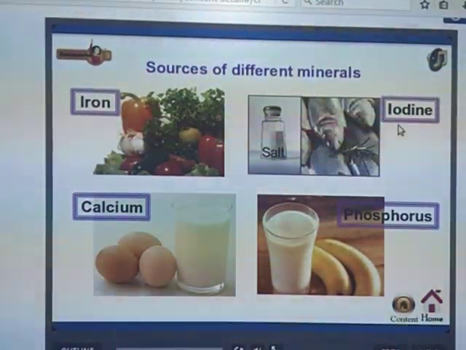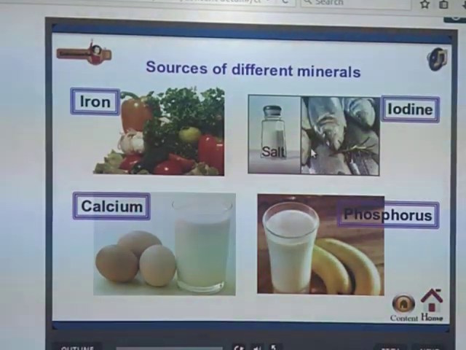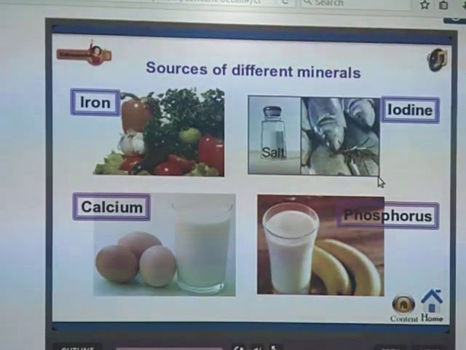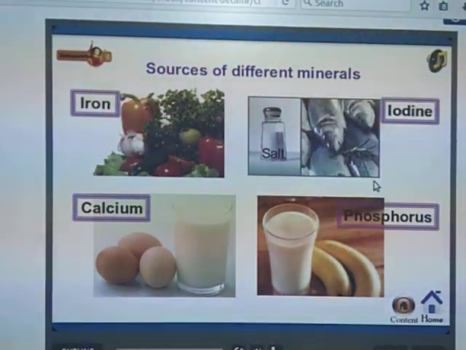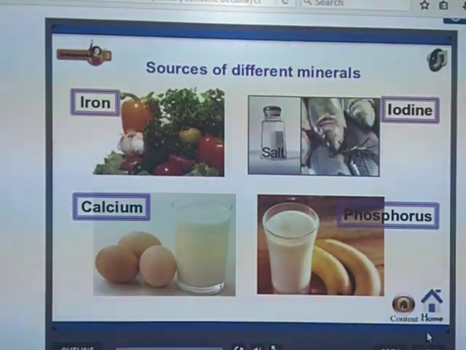Iodine, you know, we get in more amount from salt only. Without salt our food cannot taste good. So why? Because iodine is present in salt.